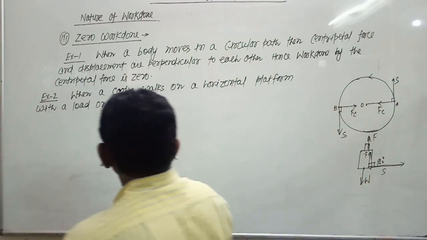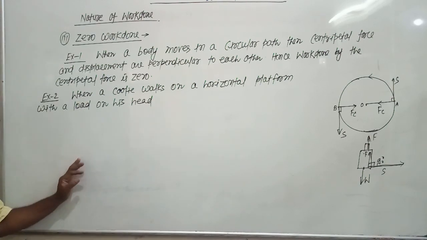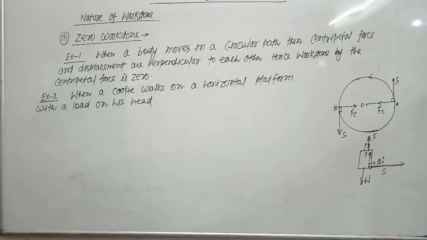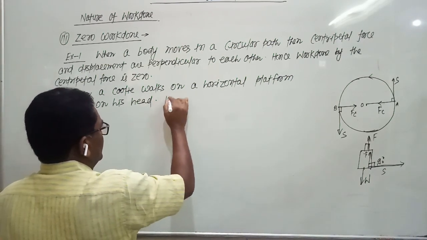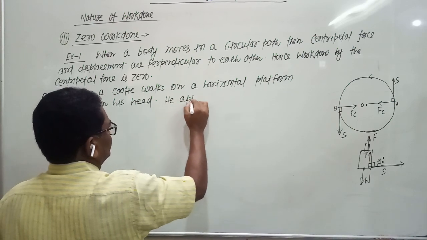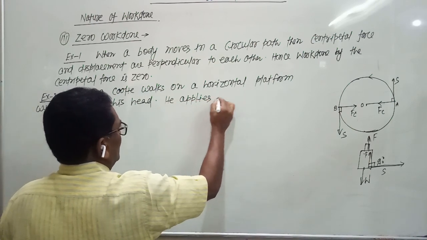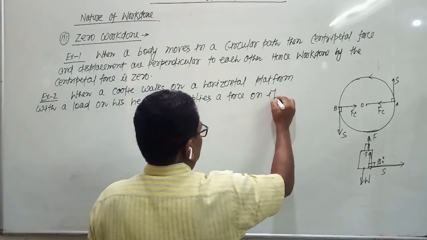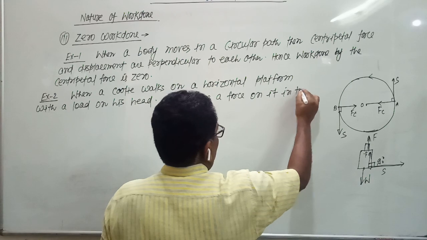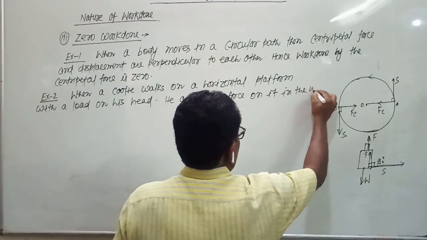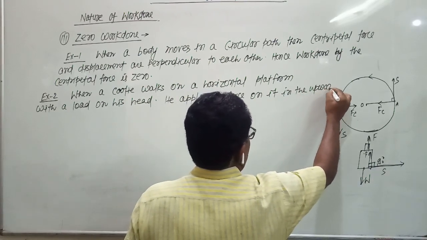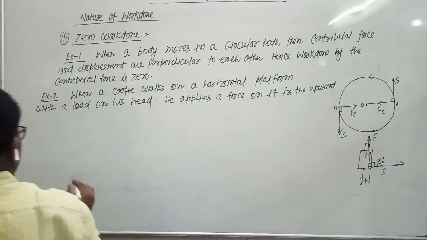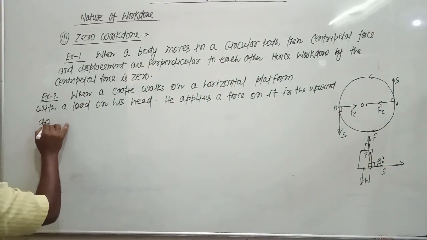Therefore, when a coolie walks on a horizontal platform with a load on his head, he applies a force on it in the upward direction.